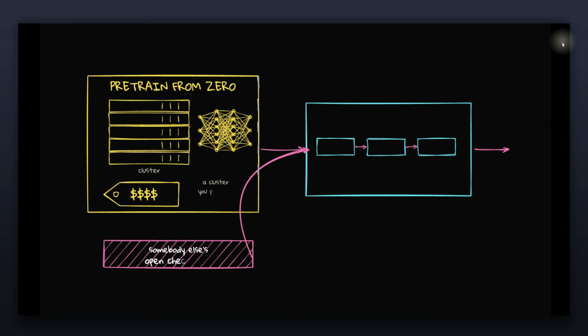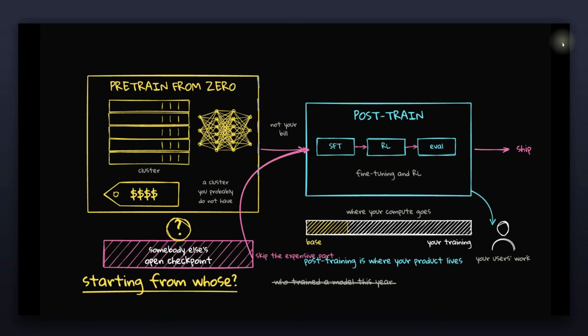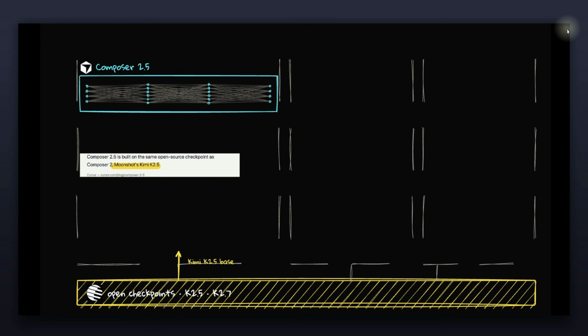Now, when the weights are available, this is going to be a favorite for a lot of companies to build on top of. We actually have seen the same pattern with previous Kimi models. It's ecosystem friendly and it's a favorite when it comes to further post-training. So we're going to be seeing a lot of models which are built on top of the Kimi models, because we have seen an industry pattern for this. If you look at models like Composer 2.5, those are post-trained on top of Kimi K2.5.